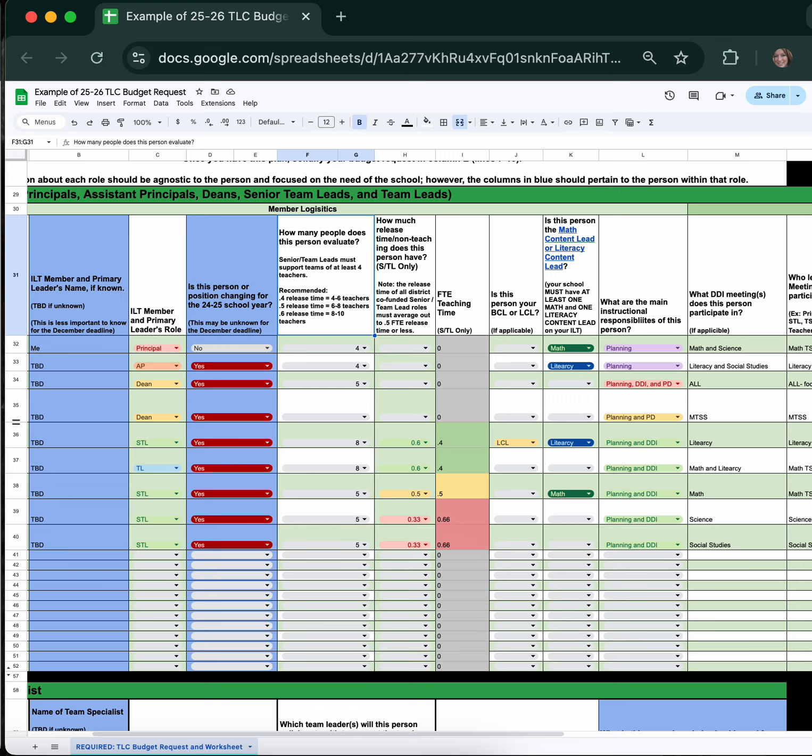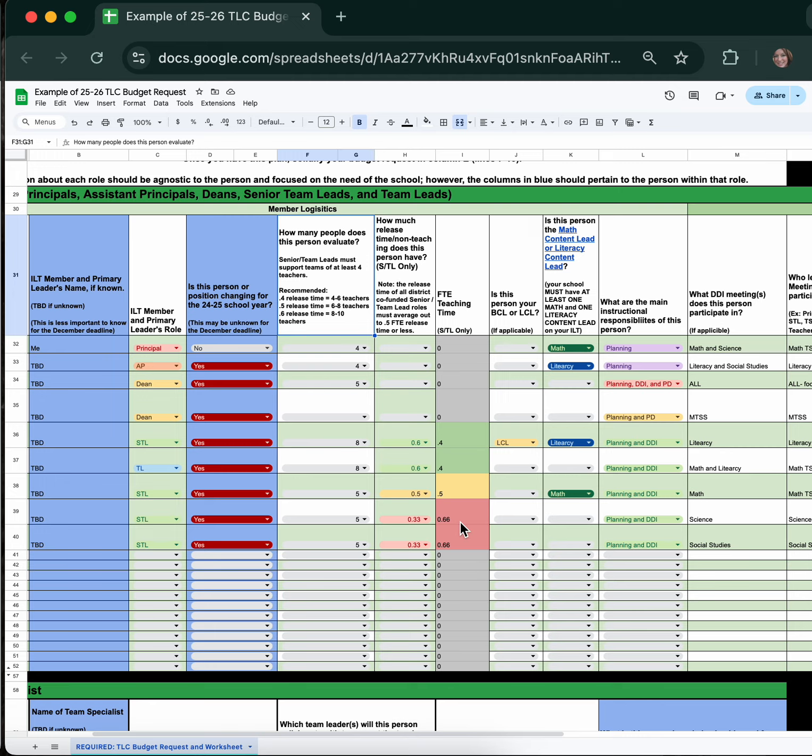Step 7, finalize roles. Finally, document whether this person is going to be a BCL or an LCL. If you have any questions about this, please contact the MLE department. Finally, determine if they're going to be a math content lead or a literacy content lead. Each school should have at least one math and one literacy content lead on your ILT to be a point of contact of information for both of these departments.